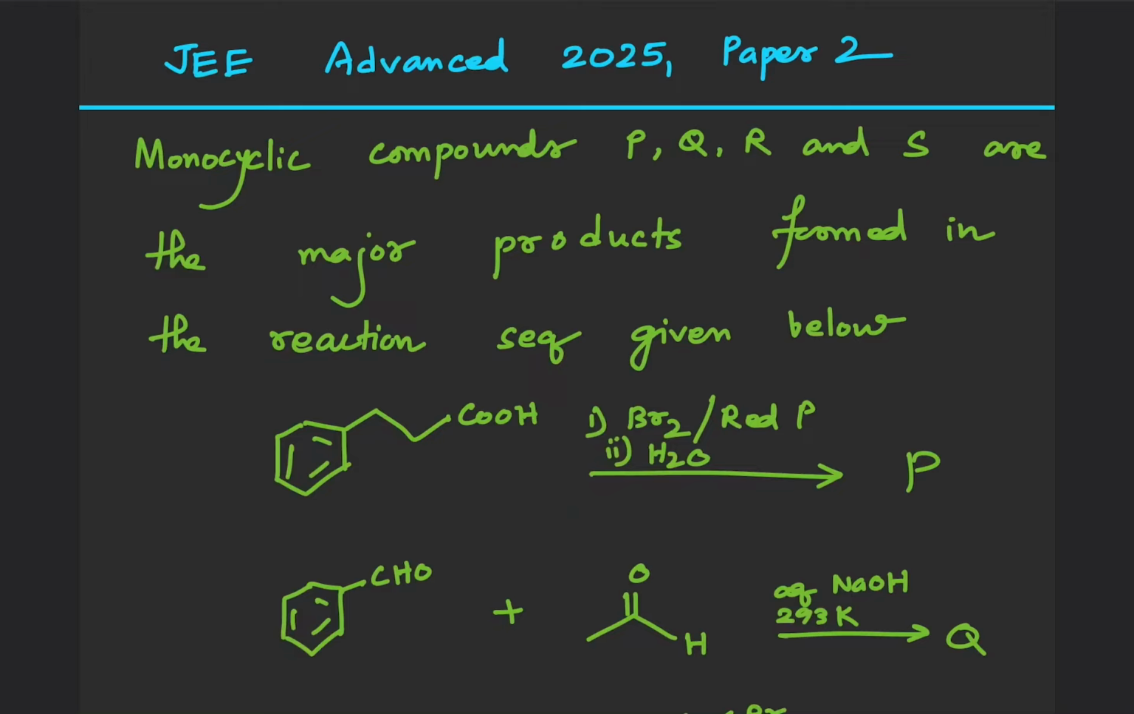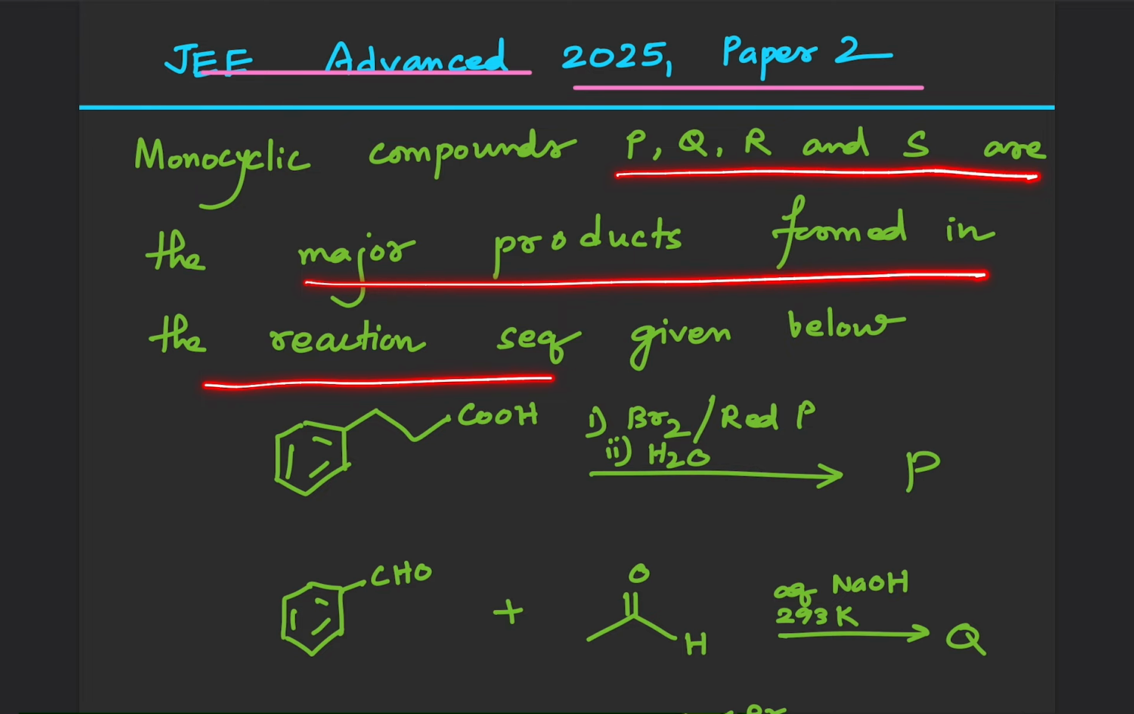Hello everyone. So this is a question from JEE Advanced 2025 paper 2. Monocyclic compounds. So monocyclic means those compounds which contain exactly one ring. So we have P, Q, R and S are the major products formed in the reaction sequence given below.